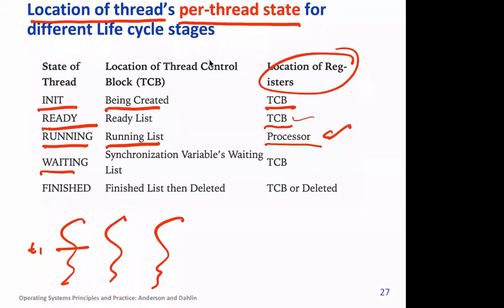When it's in a waiting state, it's waiting for some event, for example a printer or some variable, which we call a synchronization variable, and its state is again in the TCB. When it's finished, there's nothing called a finished list, right? The state may stay in the TCB for some time, as we discussed a few moments earlier, until the thread that created it or the OS wants to use that information. It is retained for some time or it can be deleted.